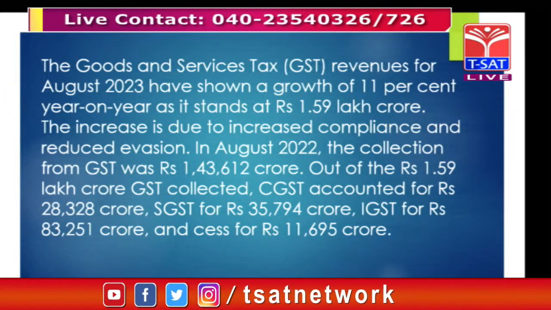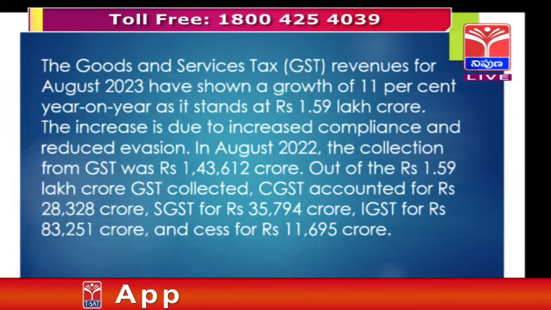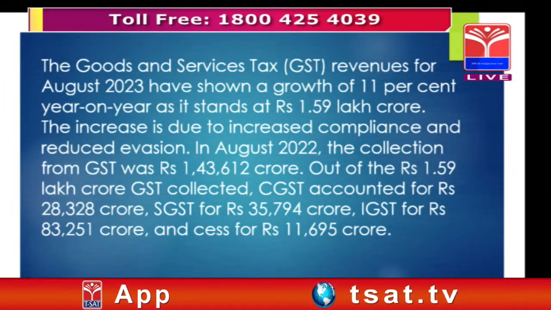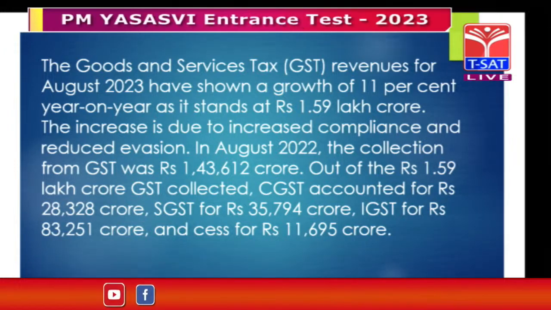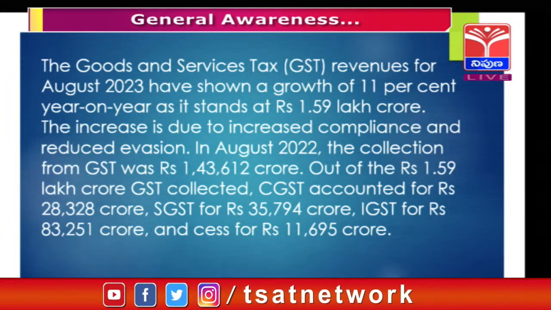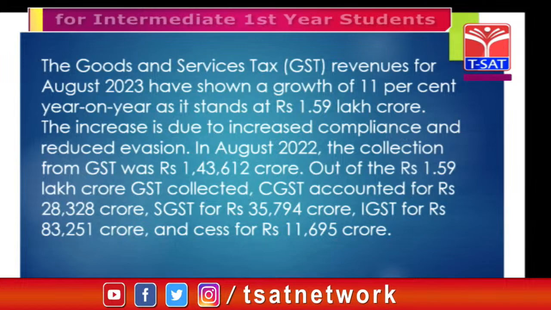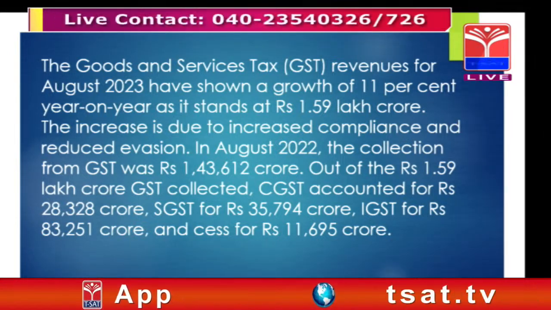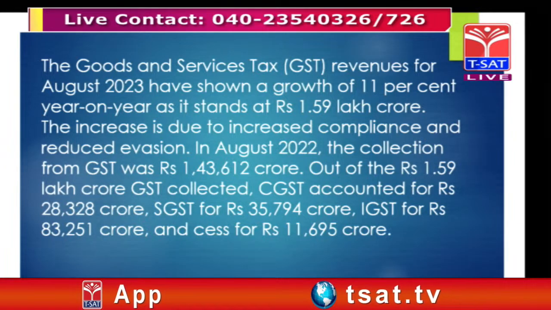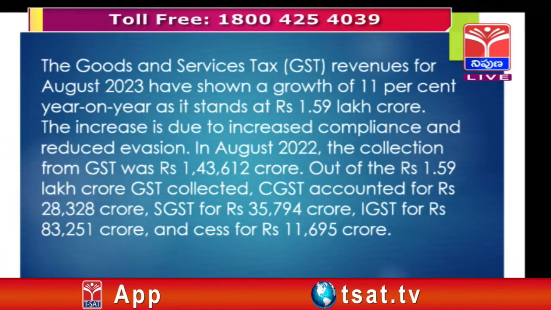In August 2022, the collection from GST was 1,43,612 crores, sir. Out of the rupees 1.59 lakh crore GST collected, it is accounted for rupees 28,328 crores.